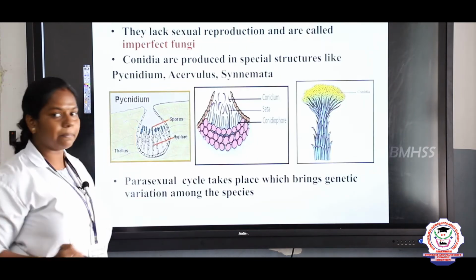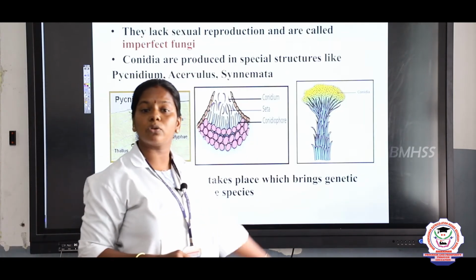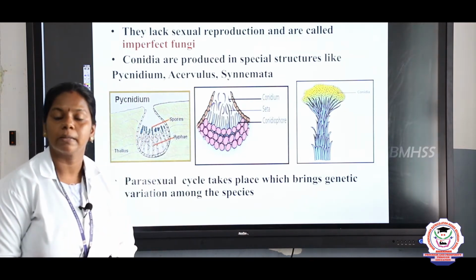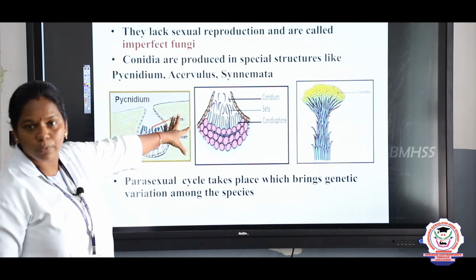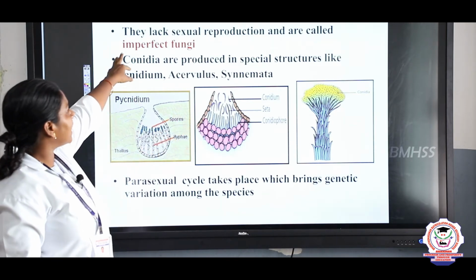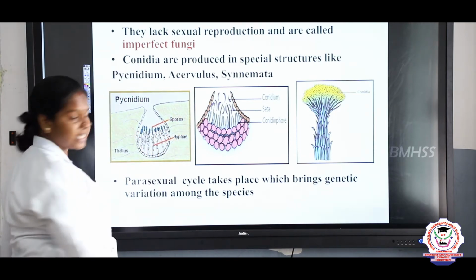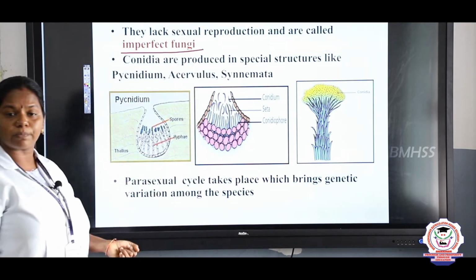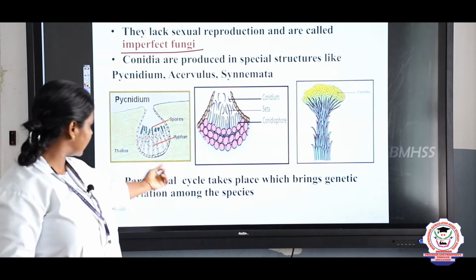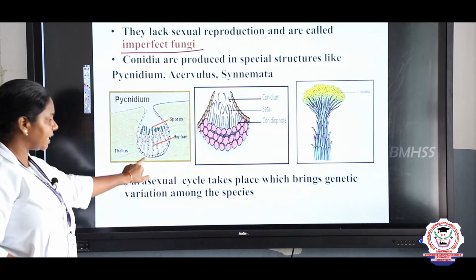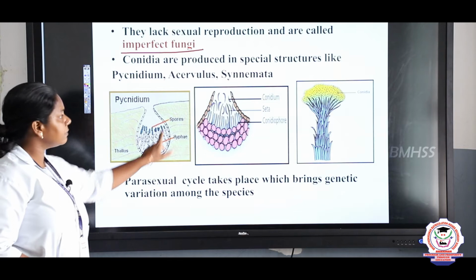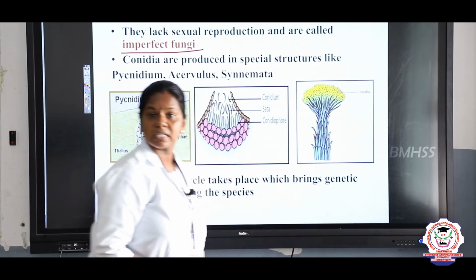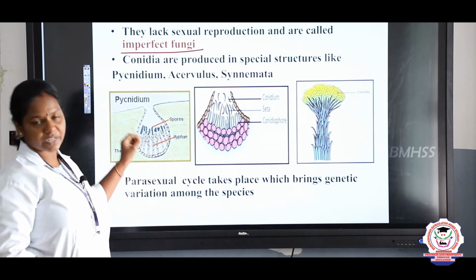So what is the next type? Last type of the fungi is the deuteromycetes. It is an imperfect fungi. Why do we call it imperfect? Because it lacks sexual reproduction, right? So they lack sexual reproduction, hence we call it imperfect fungi. But they reproduce by means of producing special structures like this. Example, Pycnidium, Acervulus and Synnemata. So these are all the special structures.